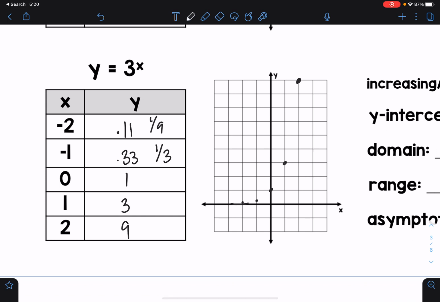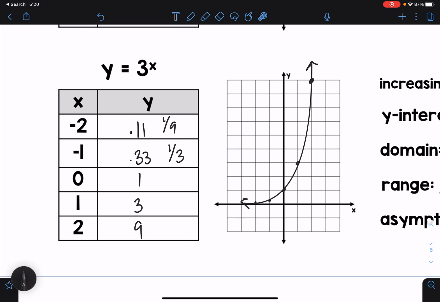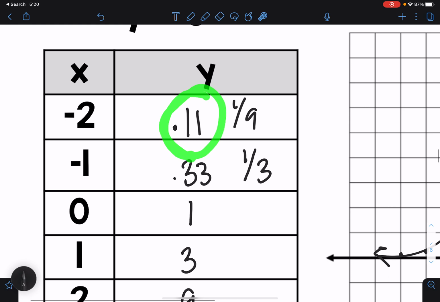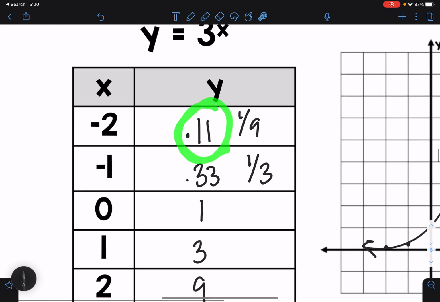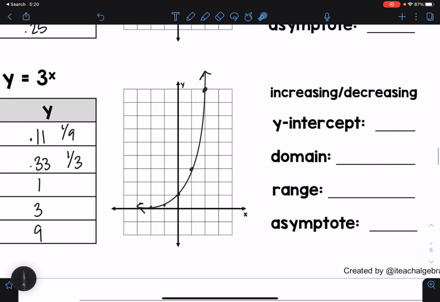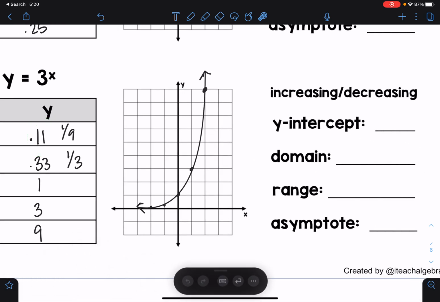Okay, so I'm going to create my line here. Let me redo that, because you don't want your line to be intersecting the x-axis here, because technically your 0.11 is not 0, it's still greater than 0, right? 1/9, 0.11 is greater than 0. So I don't know how to get rid of this. What is that? Okay, well, I don't know. There we go.